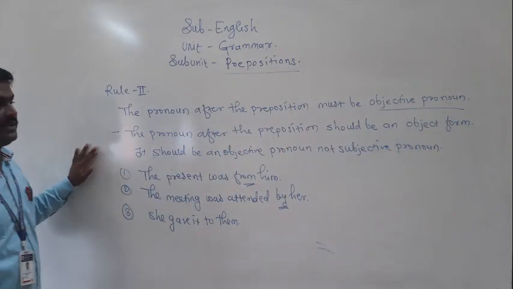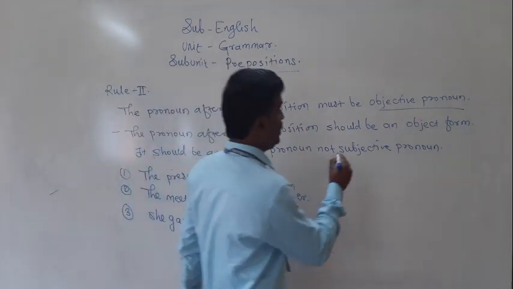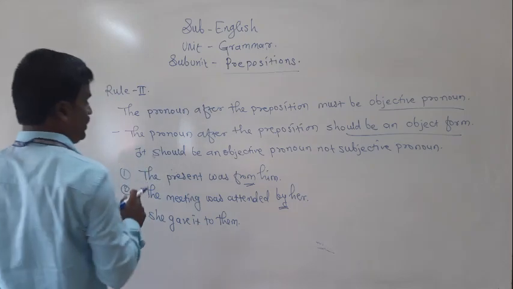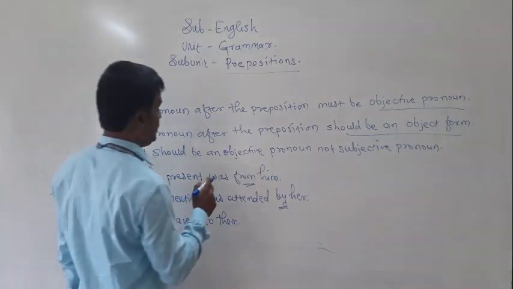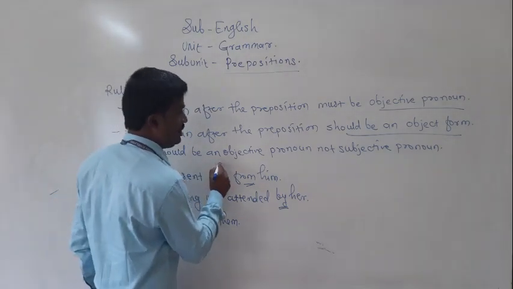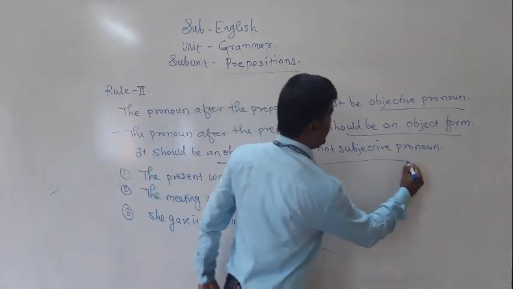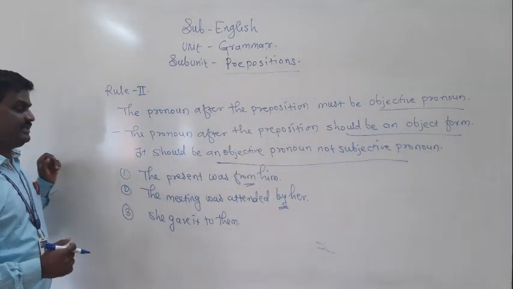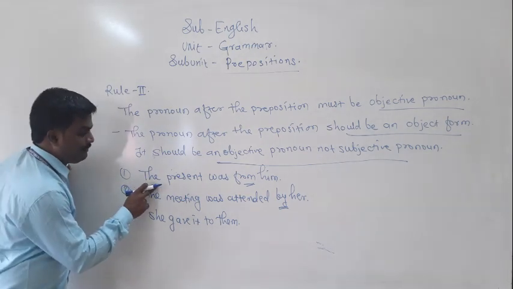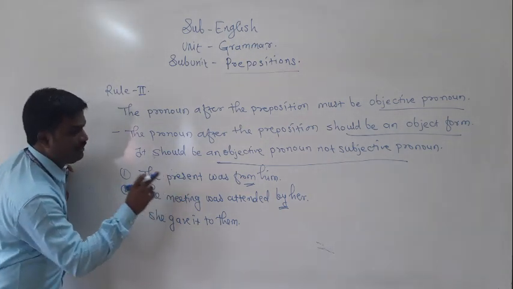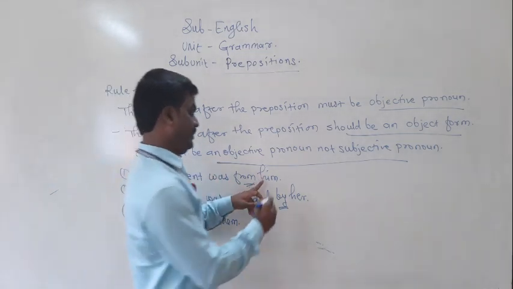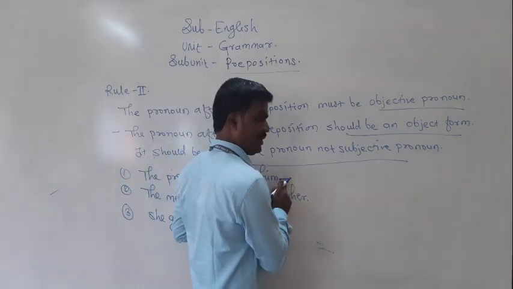Listen, the pronoun after the preposition should be in objective form. It should be an objective pronoun, not a subjective pronoun. What do you mean by this? With an example, we will try to understand. The present was from him. "Him" is an objective pronoun.